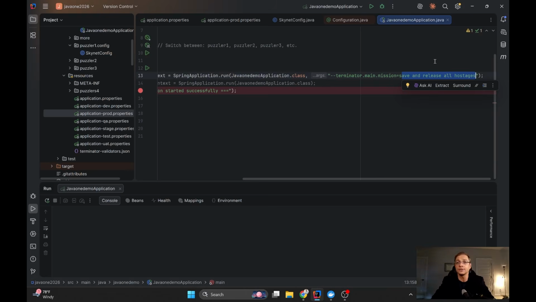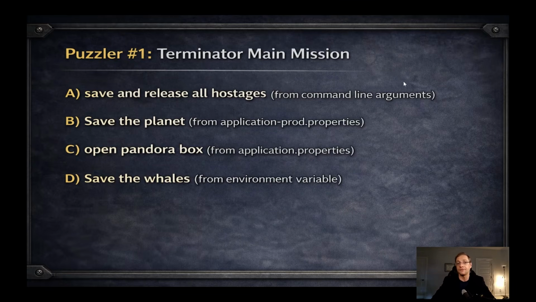Let's go back to the question. We have 4 different options. So maybe from command line argument, save and release all hostages will be injected, or maybe it will come from application-prod.properties because this profile is active, or maybe it will come from application.properties like exactly IntelliJ guessed, or maybe it will come from environment variable. I didn't show you, but trust me, I have environment variables and I have the same declaration of Terminator main mission. So what will be the Terminator main mission? You can stop for a second and think about it, and in a second I will open the correct answer.